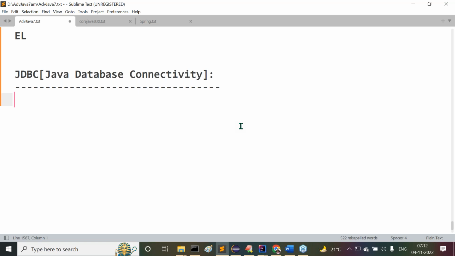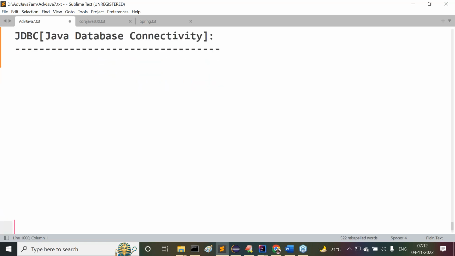Okay, fine. What is the purpose of this JDBC? Just by seeing the name JDBC, Java Database Connectivity, what are we understanding? Exactly: connecting with the database from a Java application.